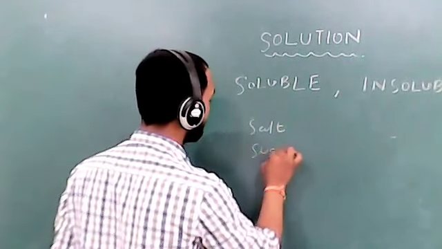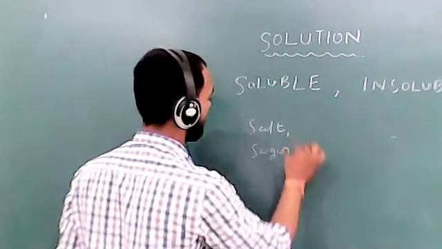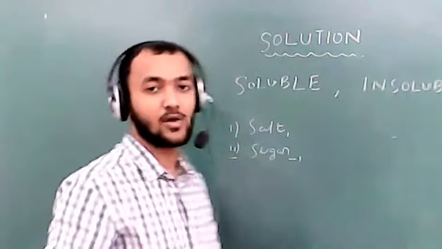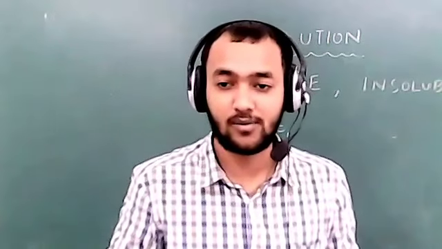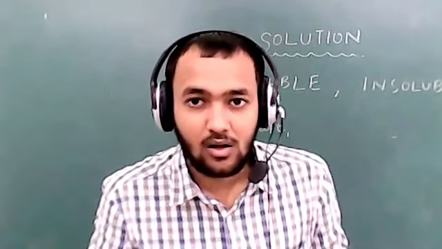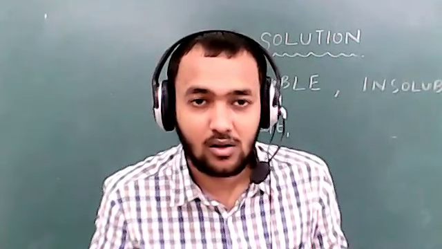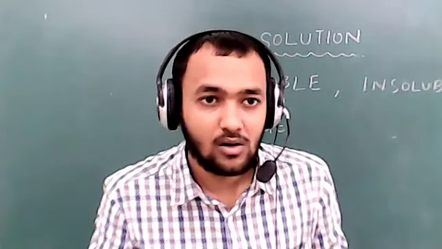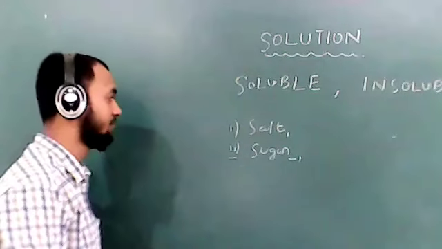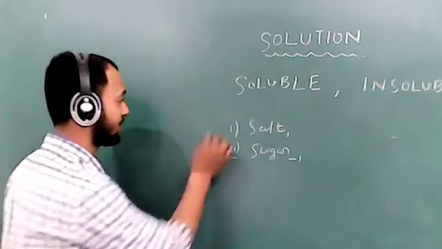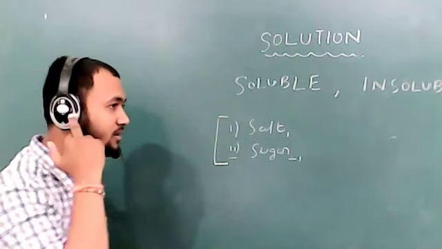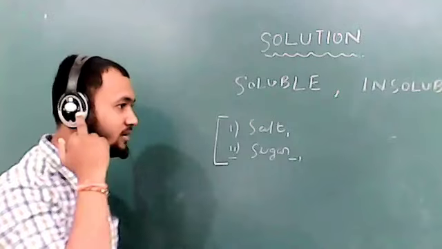And why is it soluble? Okay, no problem. Sambhavi Pandey, tell me why salt and sugar are soluble. Sir, salt and sugar are soluble because both these substances get easily dissolved in water.